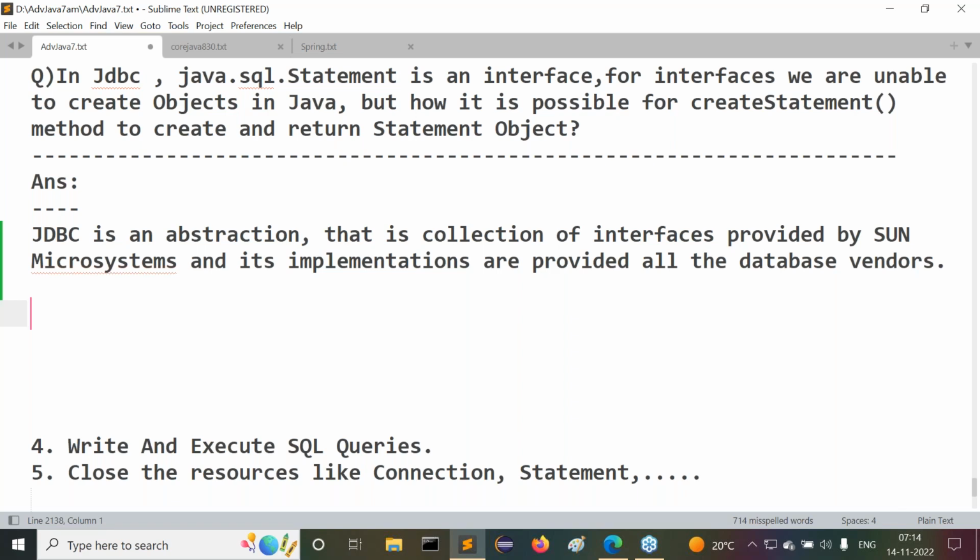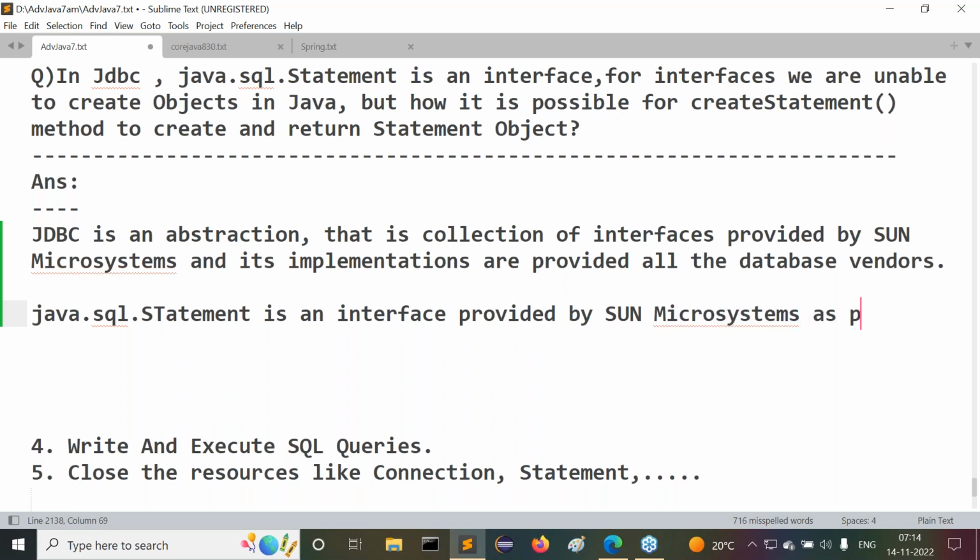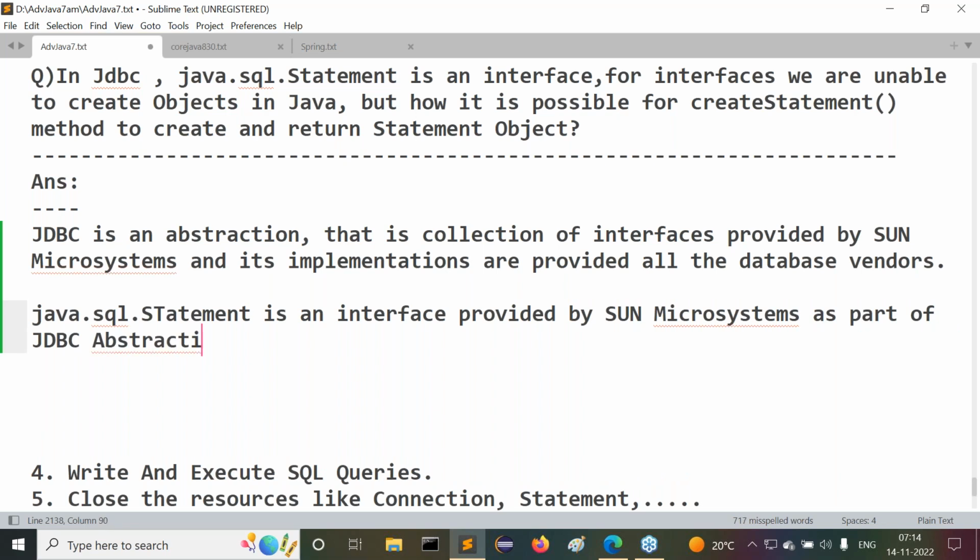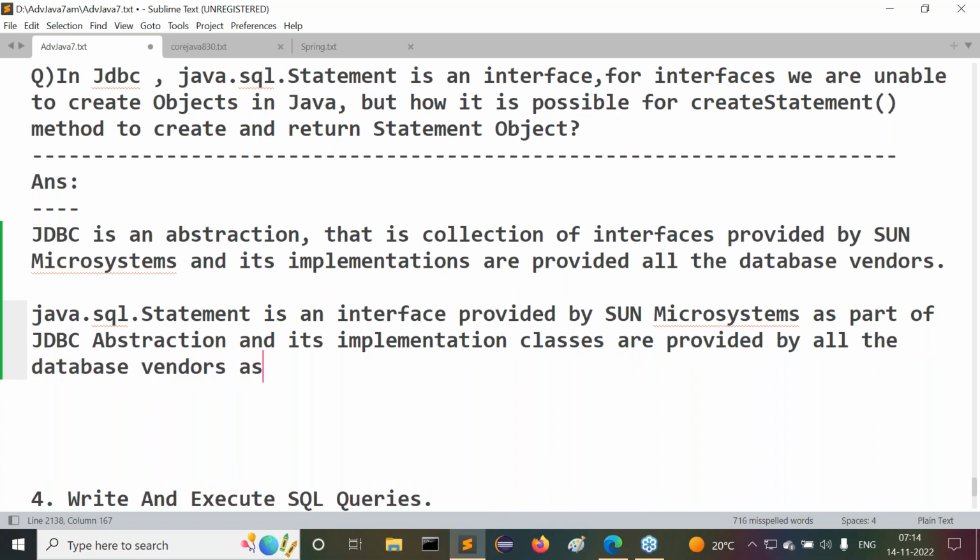Listen. java.sql.Statement is an interface provided by Sun Microsystems as part of the JDBC abstraction, and its implementation classes are provided by all the database vendors as part of their JDBC abstraction implementation. That's it.